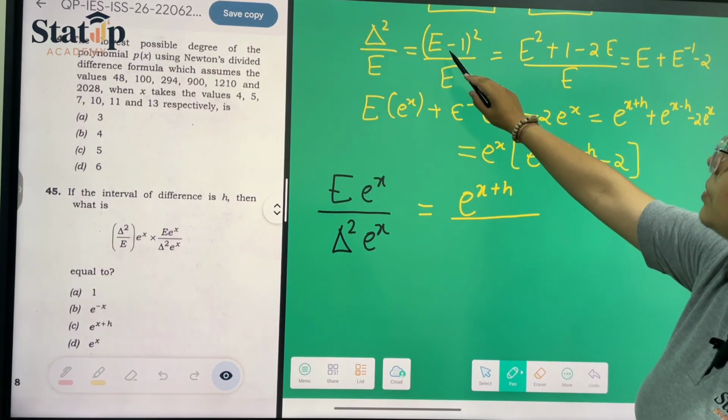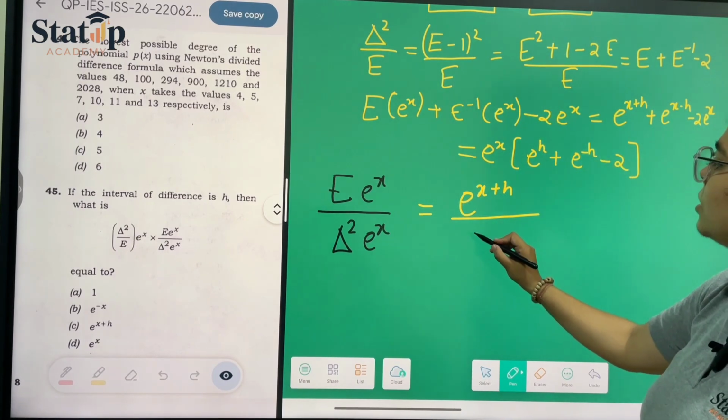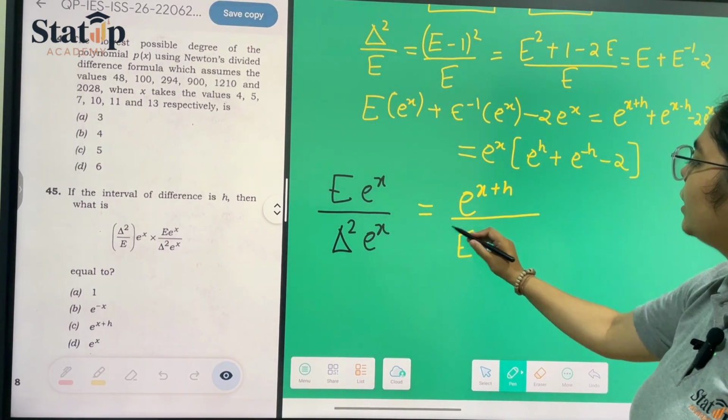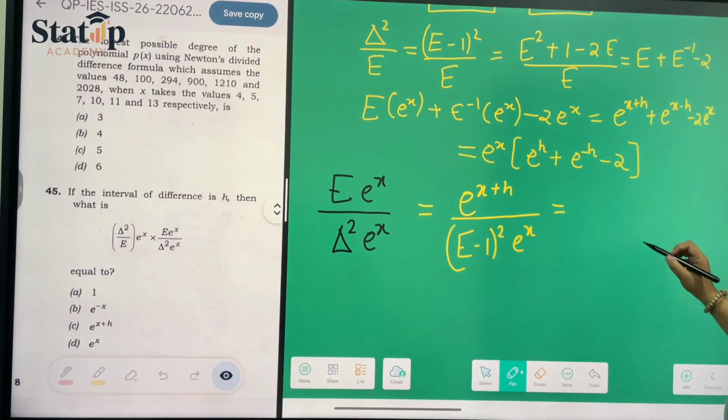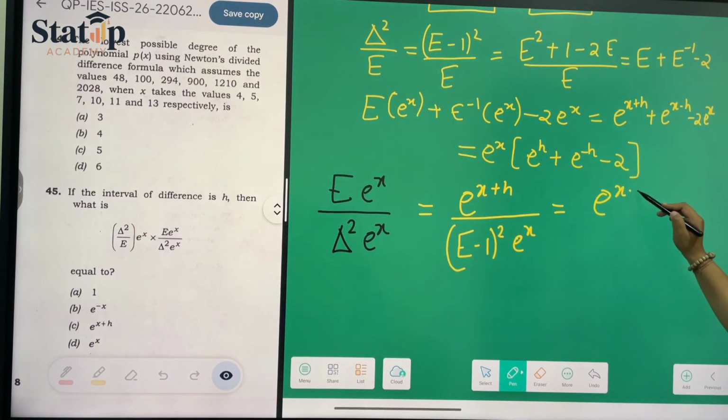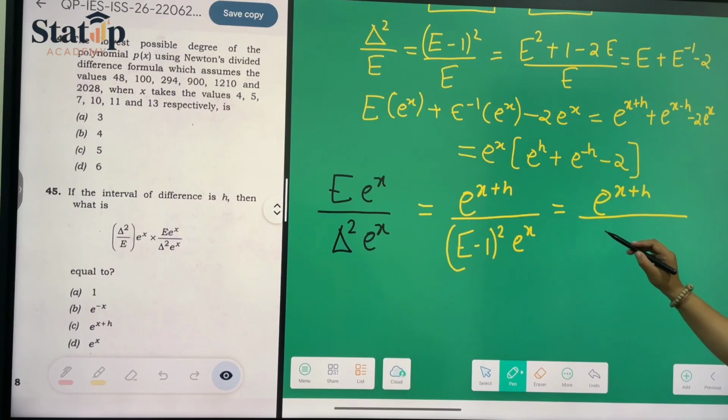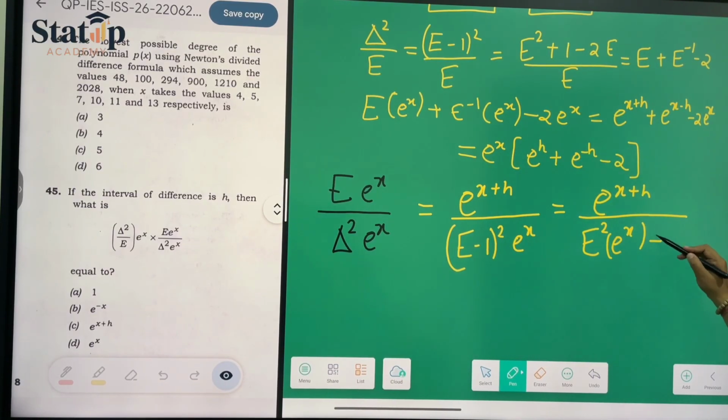Delta square is nothing but e minus 1 whole square, so we are putting it equal to e minus 1 whole square e raised to the power x. Just expanding it, e raised to the power x plus h upon e square e raised to the power x plus e raised to the power x minus 2 into e raised to the power x.